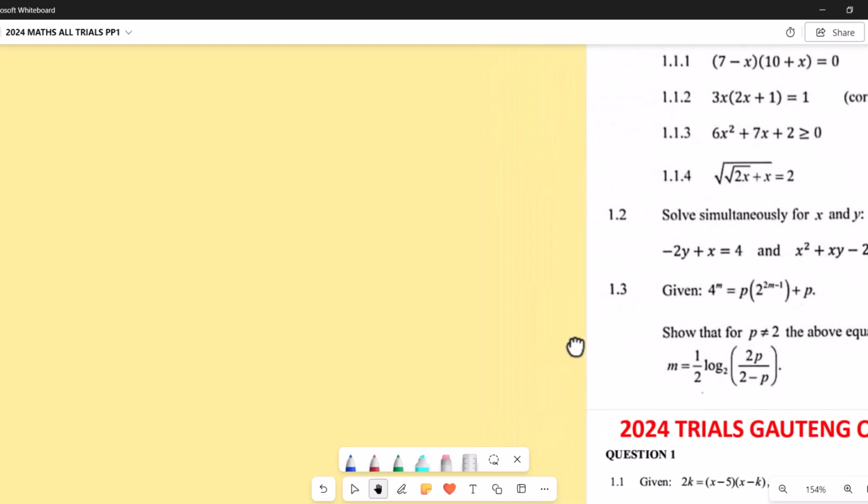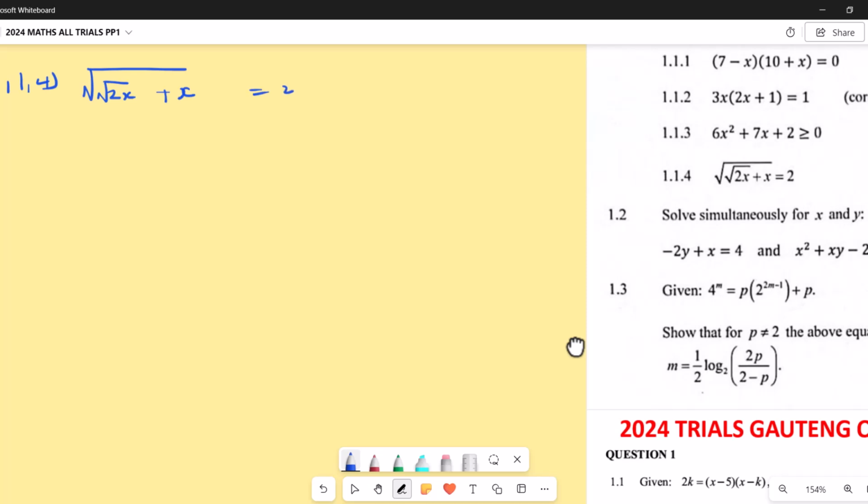It says square root of root 2x plus x equals 2. That is 1.1.4, square root of root 2x, then they say plus x again